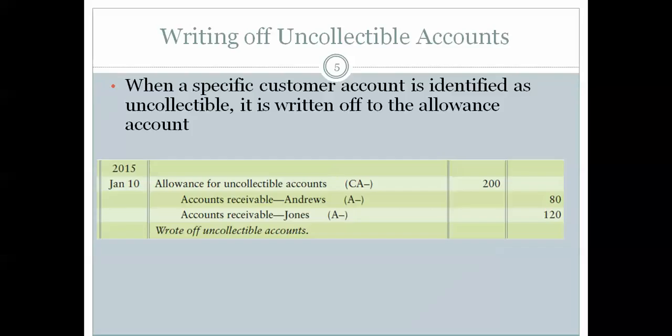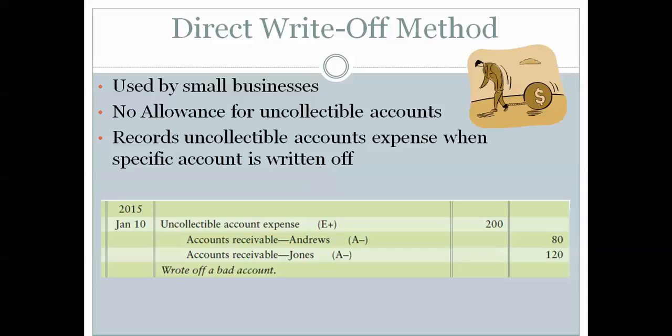And then when we can actually identify who, as we had demonstrated in previous problems, will not pay us, we will take that amount out of that allowance account, that amount that we had estimated and set up, and then we will write off the specific accounts as they become uncollectible. The last method we're going to talk about in this chapter is the direct write-off method.